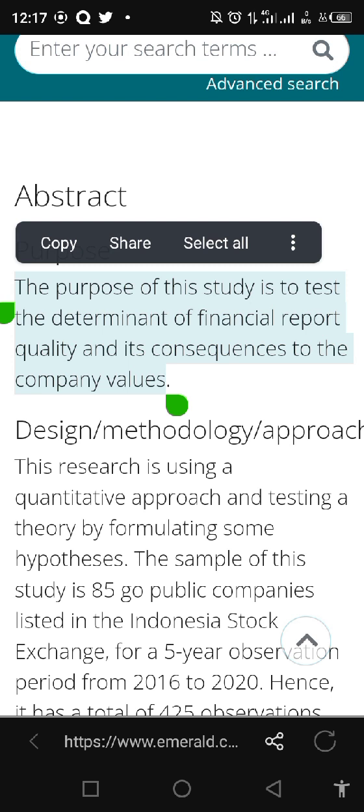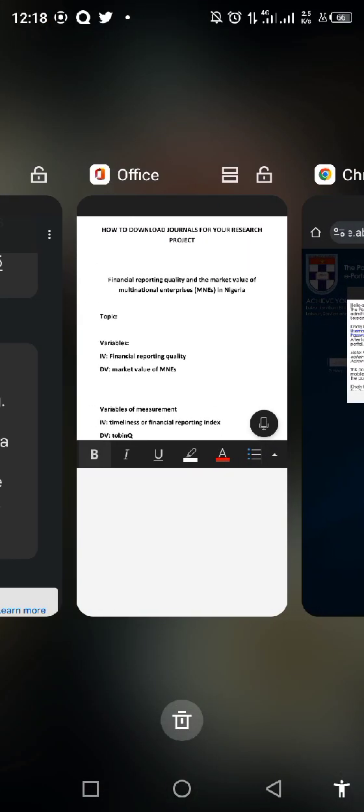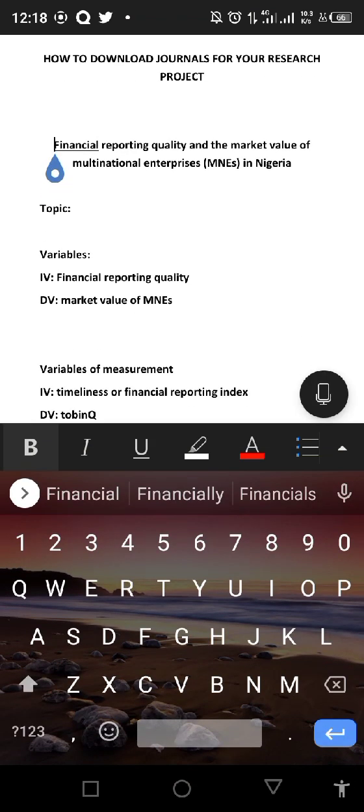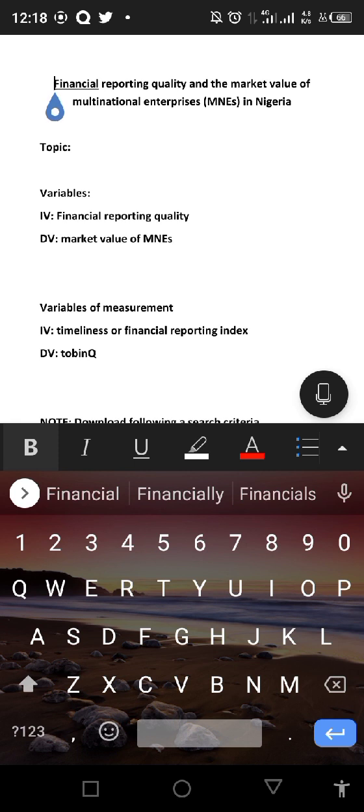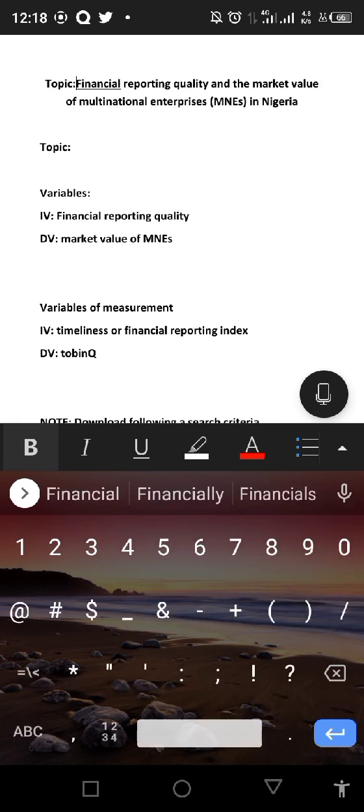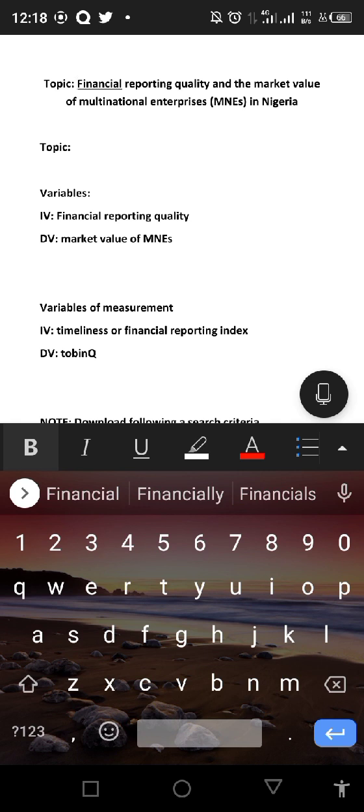Now, based on my topic, my own purpose or interest could be to examine the effects or the impact of financial reporting quality on the market value of multinational firms in Nigeria.